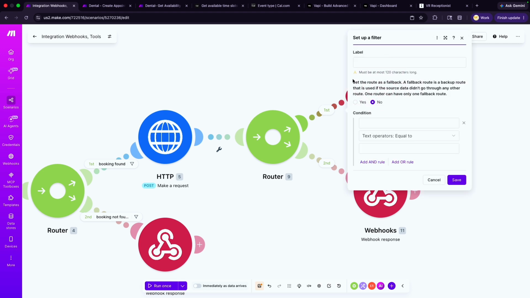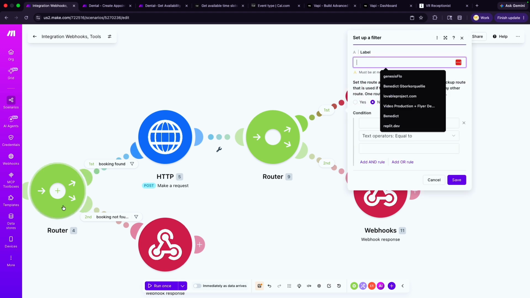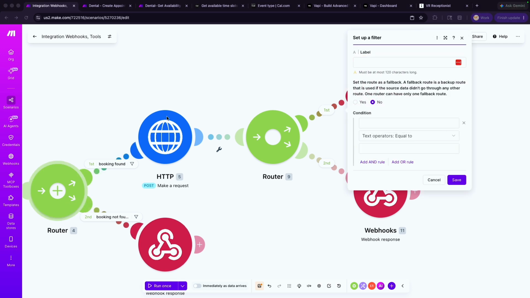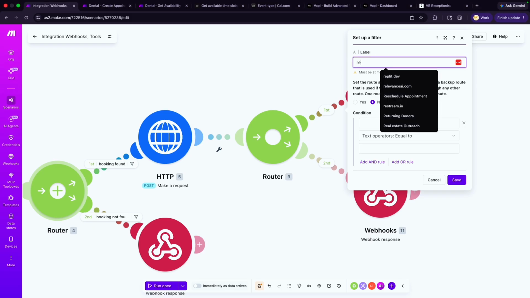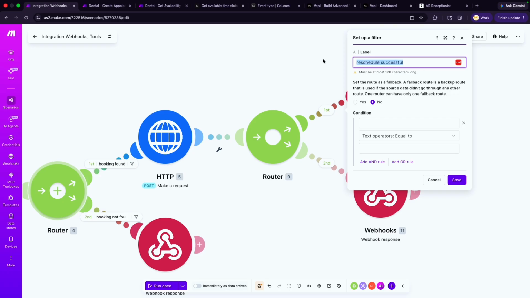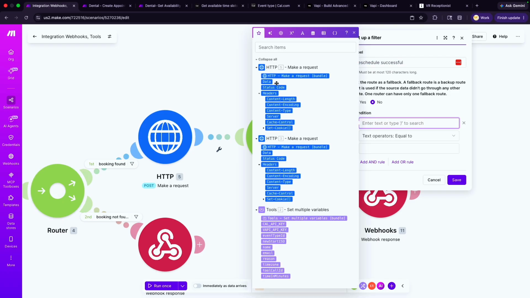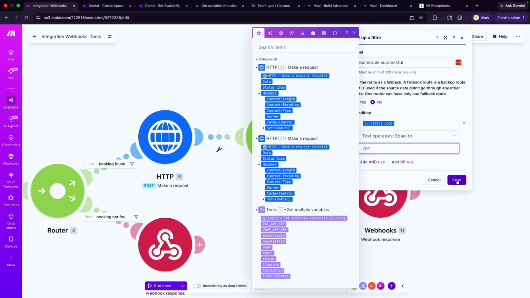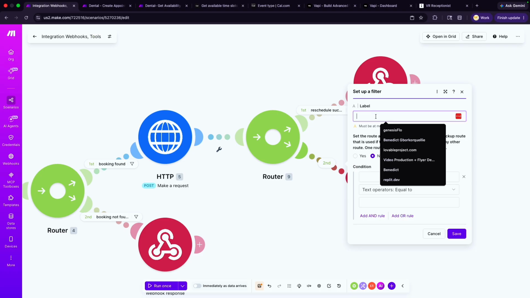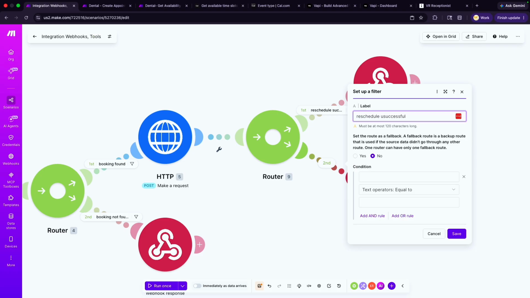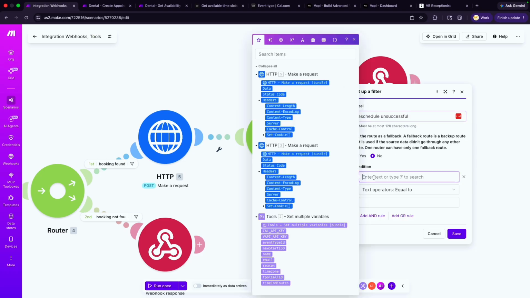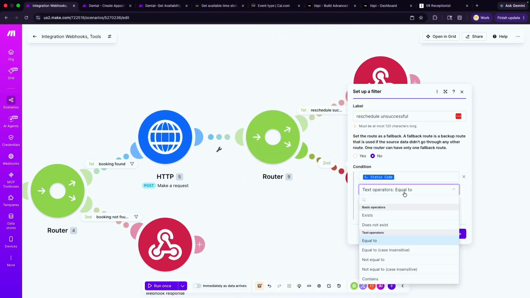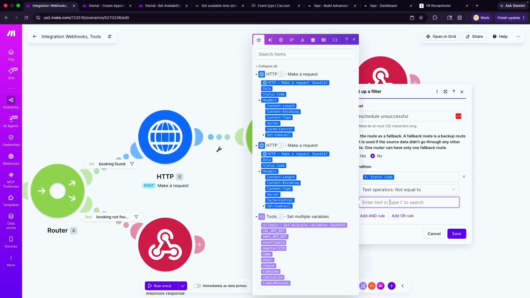Okay, so we want to put our filter on here, and we say reschedule successful. Status code is equal to 201. And this one here, unsuccessful, status code does not equal 201.